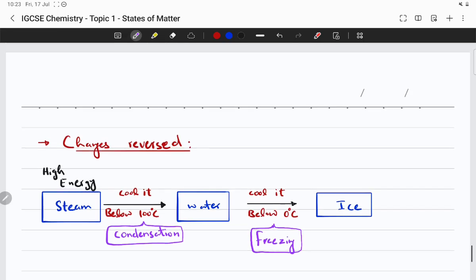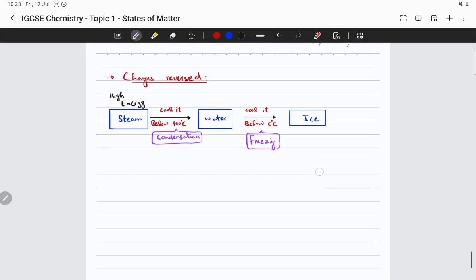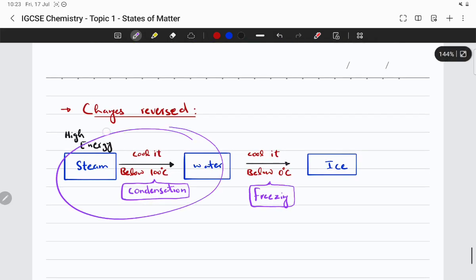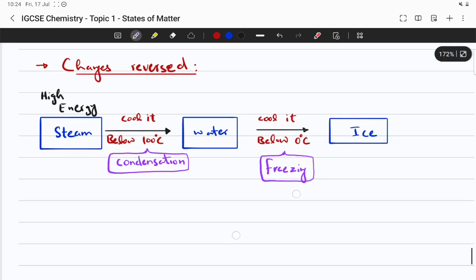So this is the reverse process of what we did right here. This was melting and this was boiling. Now the reverse is condensation from gas to liquid and freezing from liquid to solid. The example is water. You can do the same thing with different elements, different compounds, different types of substances.